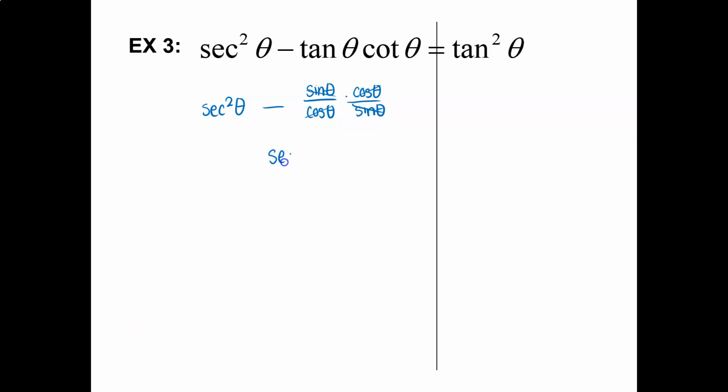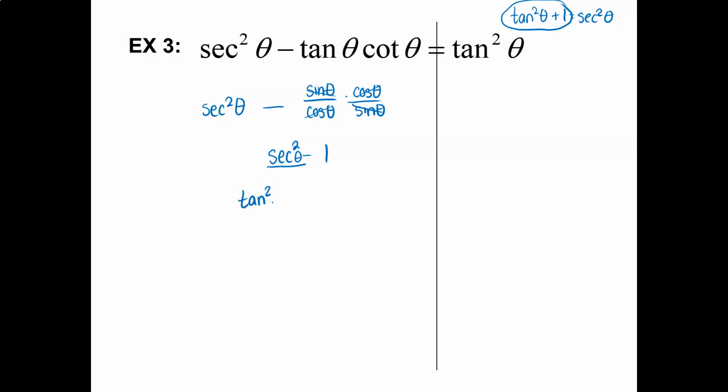So I've got secant squared minus 1. Now I'm remembering tangent squareds and secant squareds. What was the identity that had tangent squareds and secant squareds? Tangent squared theta plus 1 equals secant squared theta. That is an identity. So that means secant squared can be replaced with this, right?